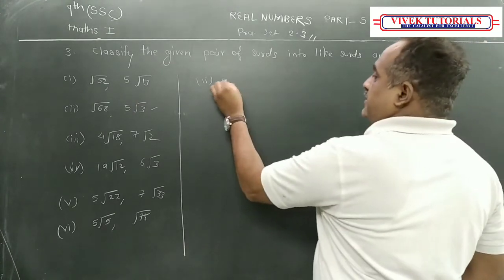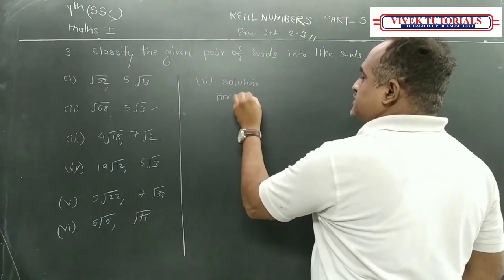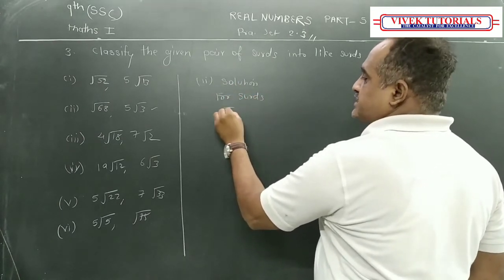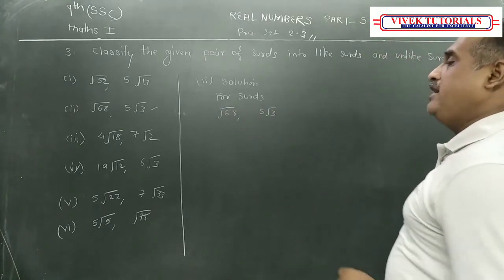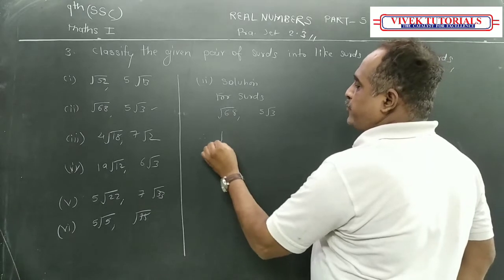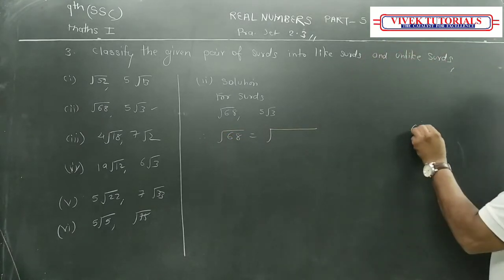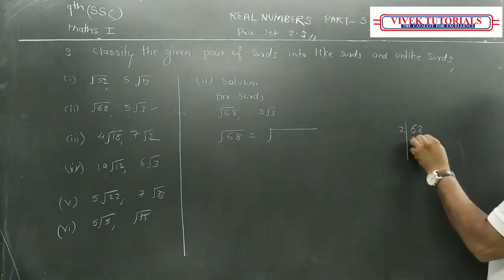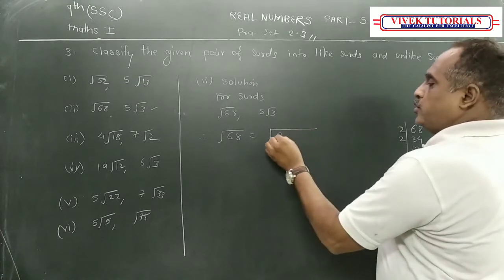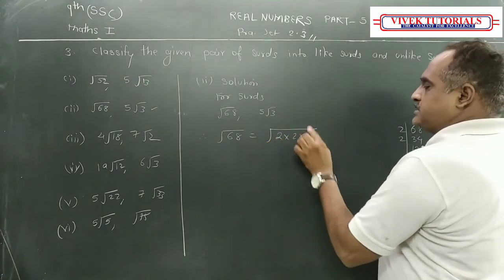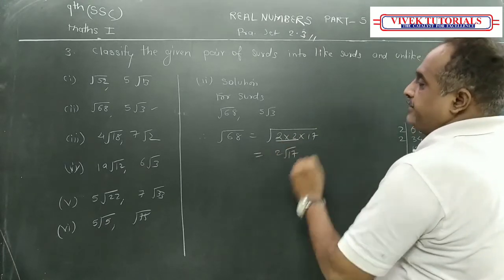Solution for this surd. Root 68 and 5 root 3. We'll try to find the factors of root 68. You can do it separately. 68, 2s are 34, 2s are 17. 17 is a prime number. So 2 into 17. That is equal to 2 root 17.